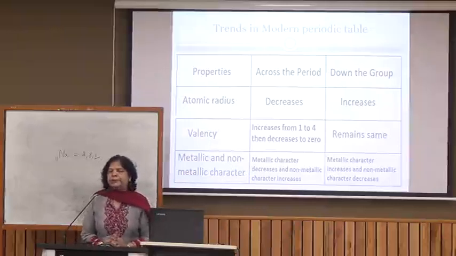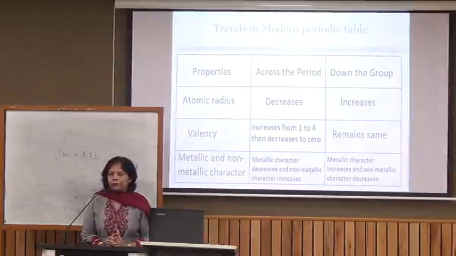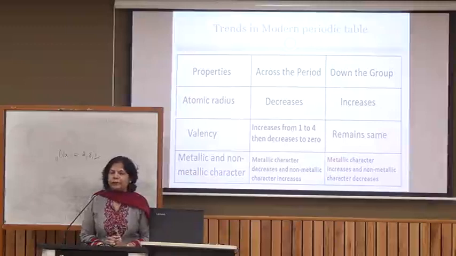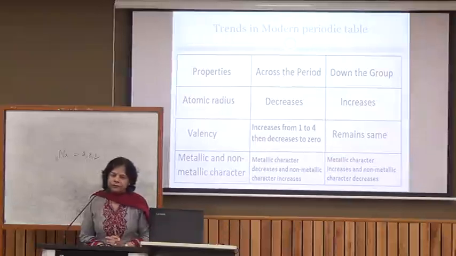Across a period, the valency first increases from 1 to 4 and then decreases to 0. I am talking about the normal elements only, the elements of the s block and the p block. Then down in a group, as the number of valence electrons in the outermost shell remains the same, the valency remains the same in a group.